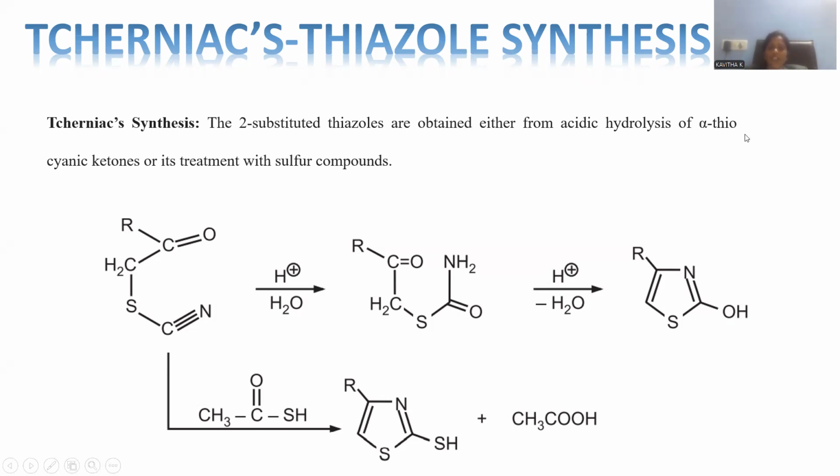At the alpha position, what is located? A thio group will be there. This is alpha thio, and there is a ketone. You can observe there is a ketone within the molecule. With respect to cyano, alpha, beta, gamma, the gamma ketone is there. And this is the compound said to be a nitrile, right? So the alpha-thiocyano ketone is taken as a starting material.